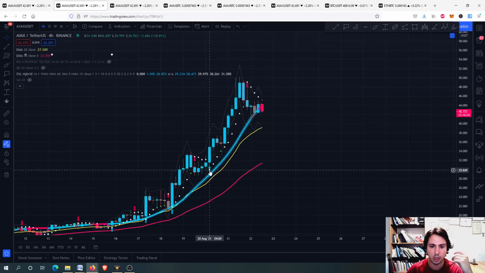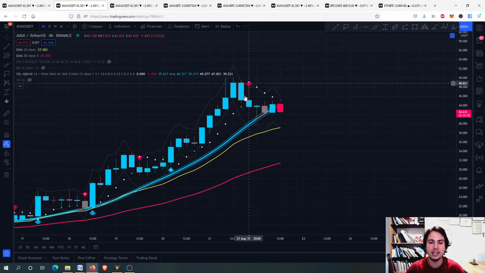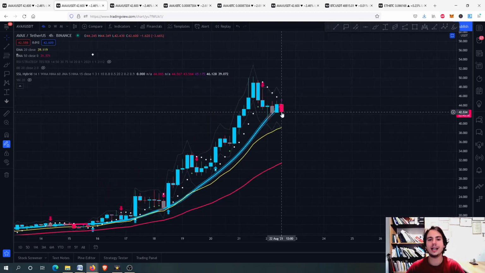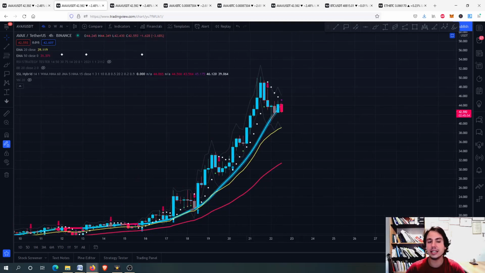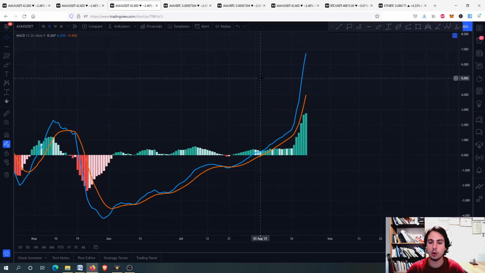On the 4-hour frame, we had a buying opportunity here, and we had to short our position there according to the SSL hybrid. Now we do not have any buying opportunity levels. And let's go right now to the daily frame. Here we are on the daily frame on TradingView.